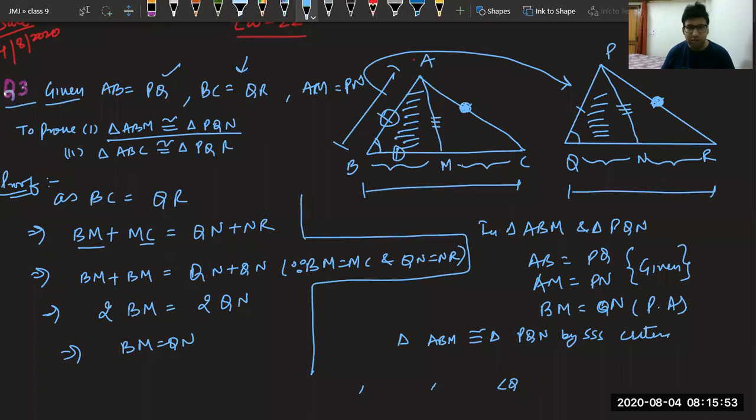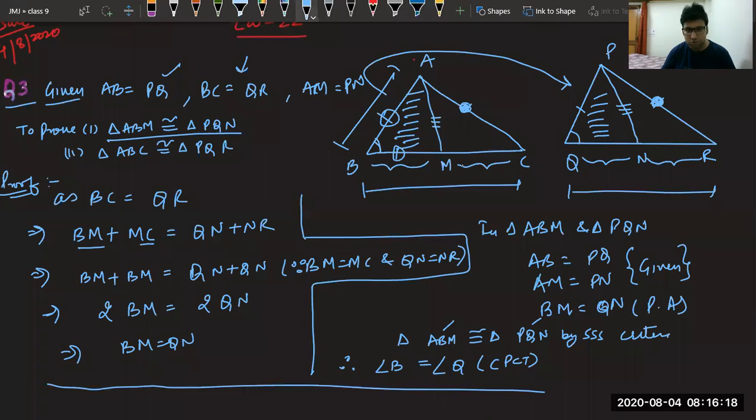And now you can take angle B equal to angle Q as CPCT because B and Q are coming at the same place. Therefore, angle B is equal to angle Q by CPCT. Now, second part is very easy for us because we have got the key for second part. Space is less, so I'm writing this.